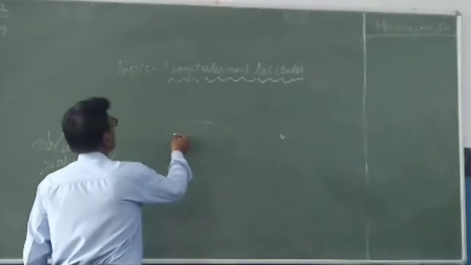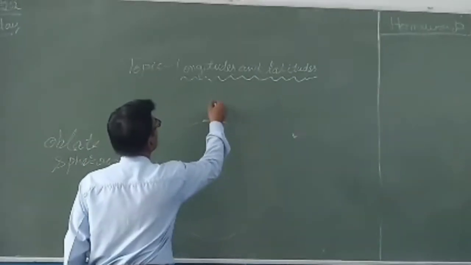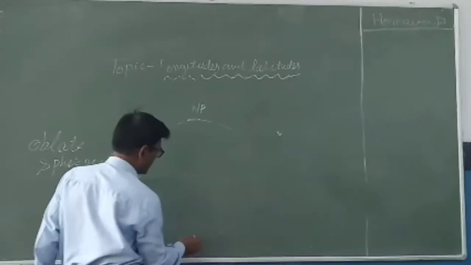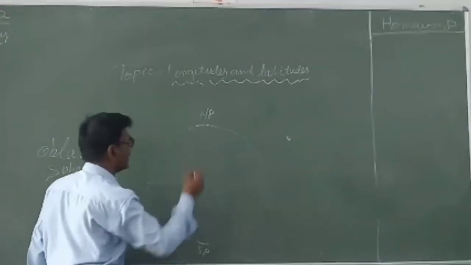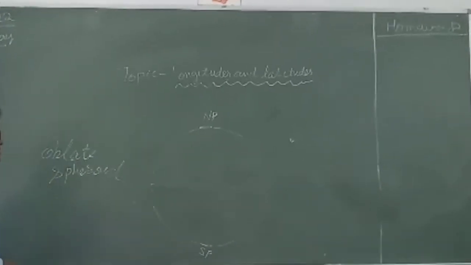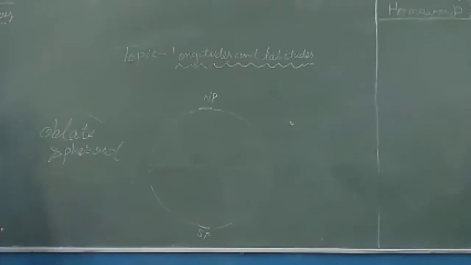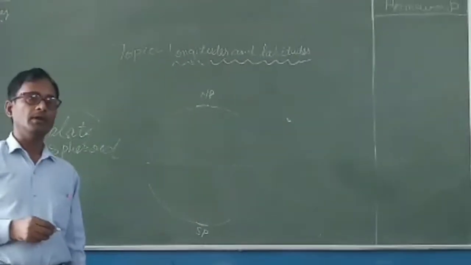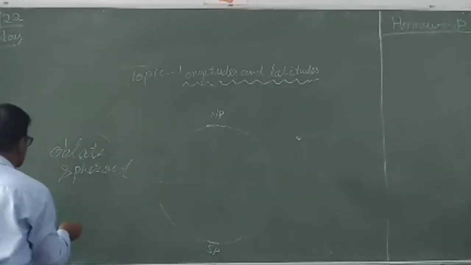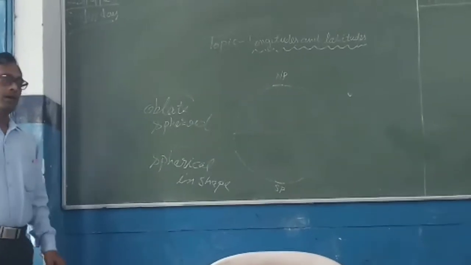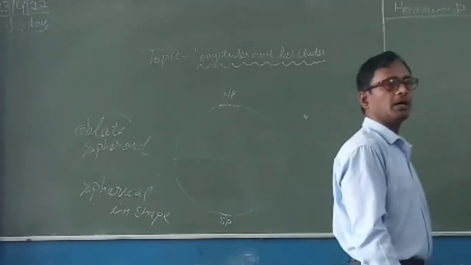Here, this is the North Pole, and here, this is the South Pole. Clear? Yes, sir. And this is an oblate spheroid. You can say in simple language it is spherical in shape. So, I think you have understood the name of the true shape of the earth.